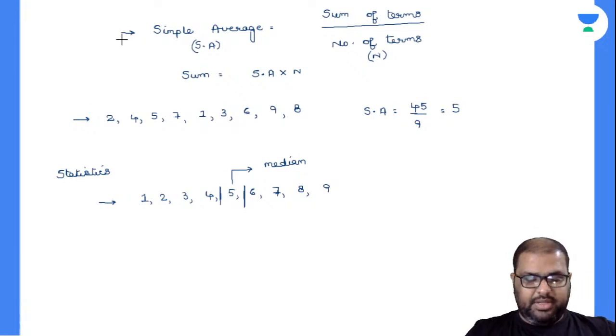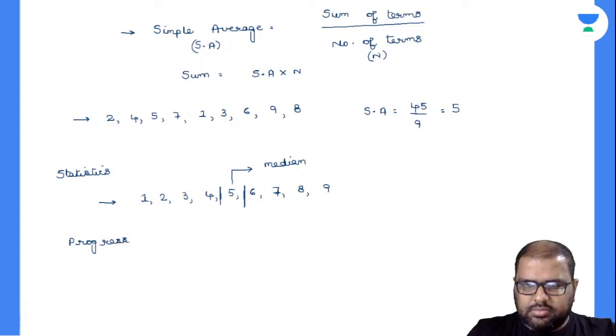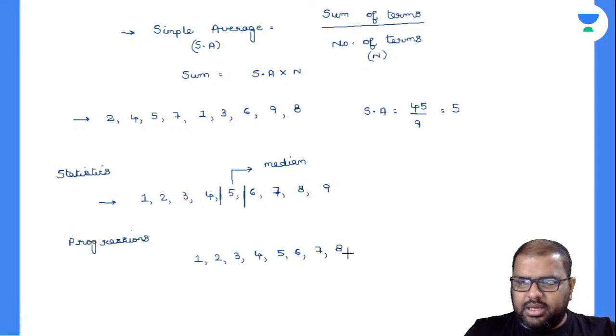Okay, fine. When you are given some random numbers and you have organized them, let us suppose this is a progressions class. Now I write the same series: 1, 2, 3, 4, 5, 6, 7, 8, 9.